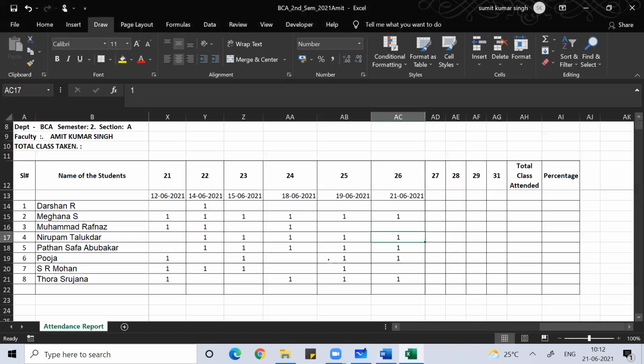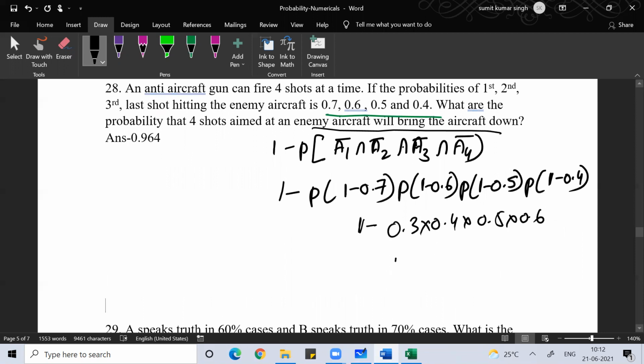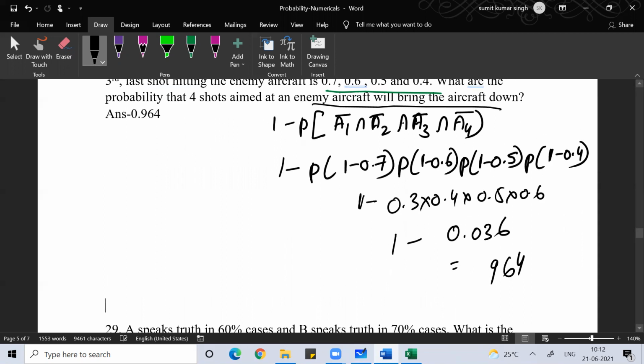I hope you people are understanding. Clear, everyone? 1 minus 0.3 into 0.4 into 0.5 into 0.6. You just find this value. 4 3s are 12, 12 5s are 60, 60 into 6, 360. 4 decimal places: 0.036. So 1 minus 0.036 is 0.964.